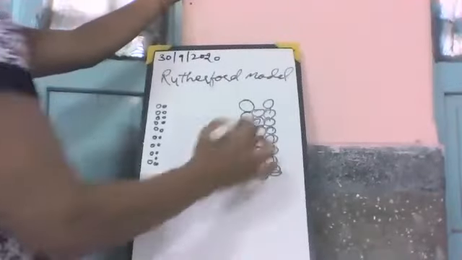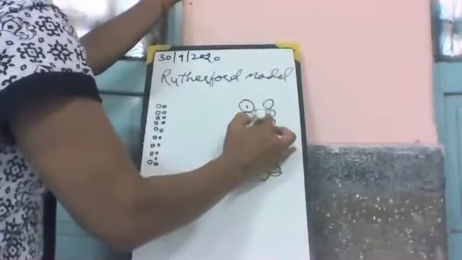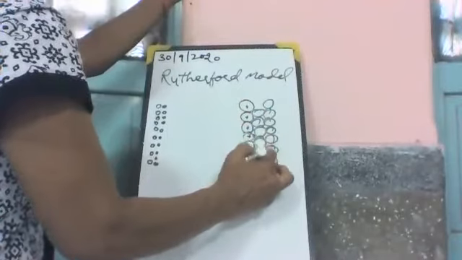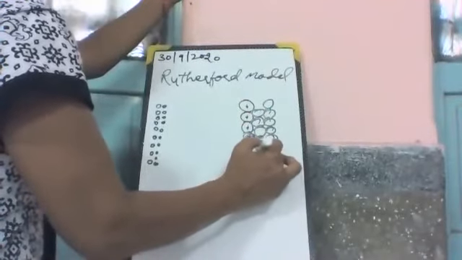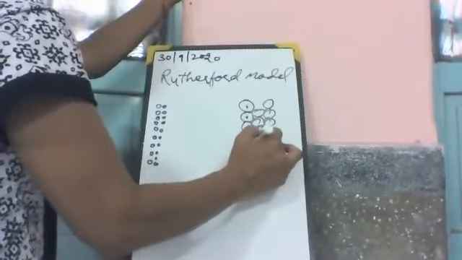These are the nucleus. At the center, they have a nucleus, and the nucleus is positively charged.